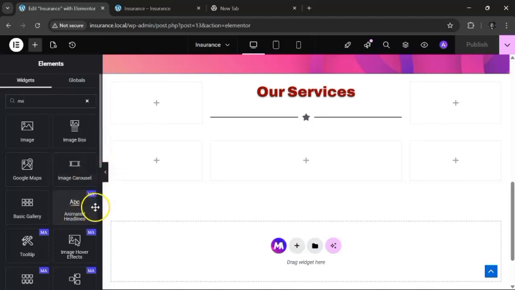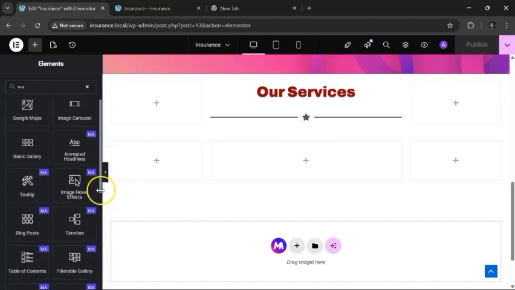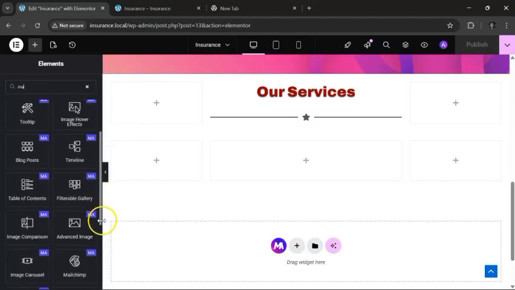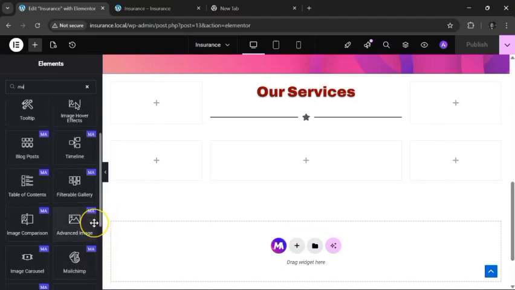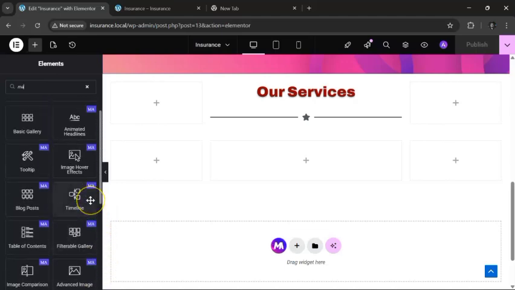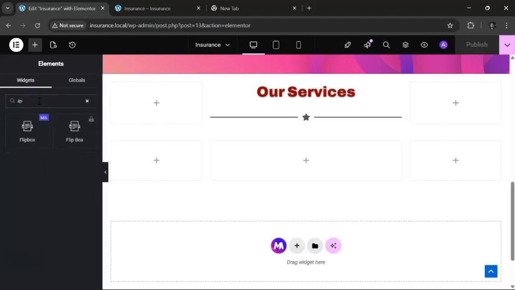You have animation headline, basic. Okay, which are the ones that are free? Of course, there should be some upgraded version as well. Effects, image, hover effects, filterable image and things like that. But I just want to use the flip side of it. You have table of contents, you have a lot of stuff like that. So let's see. I hope we've got that.